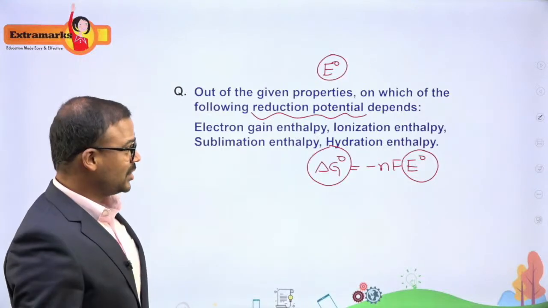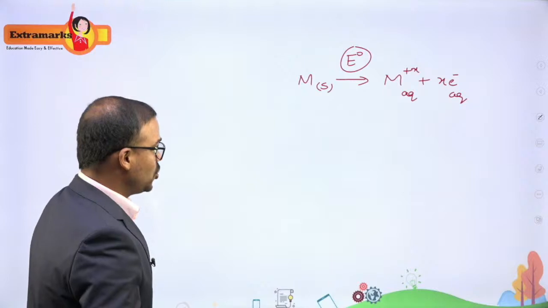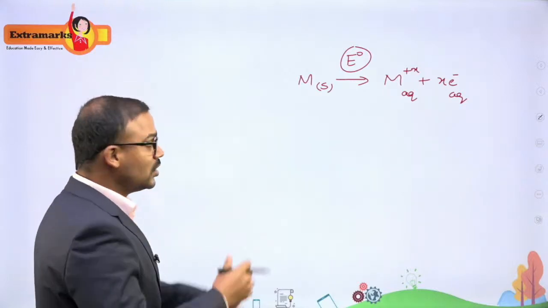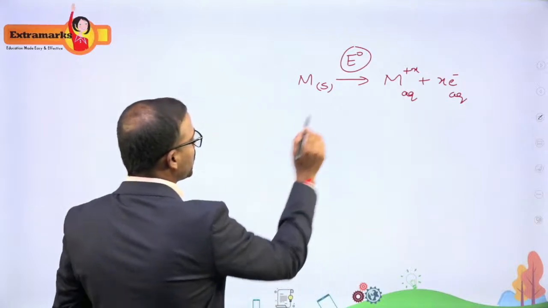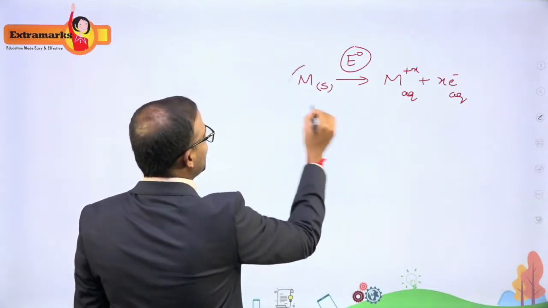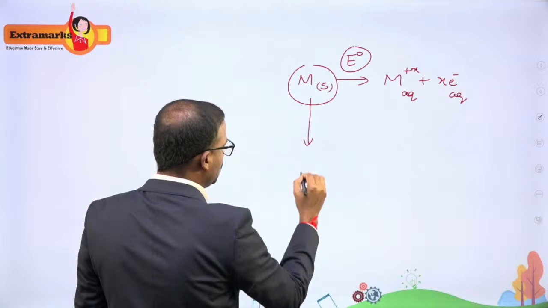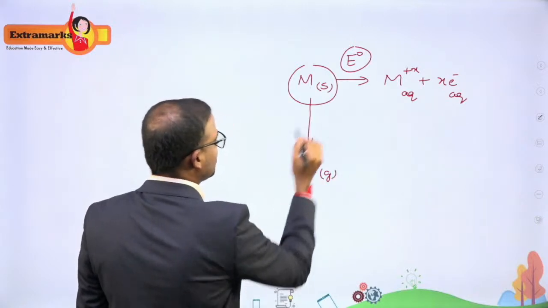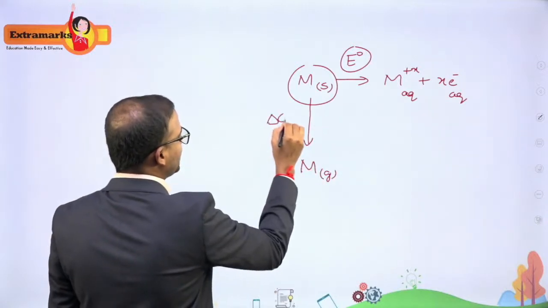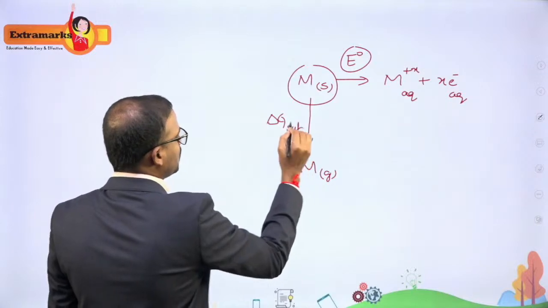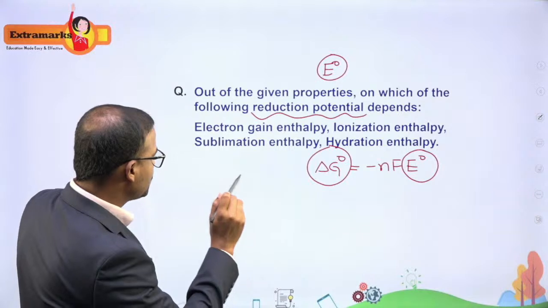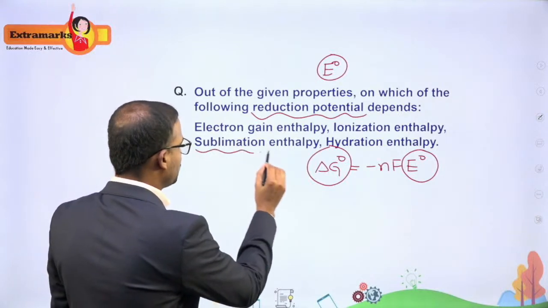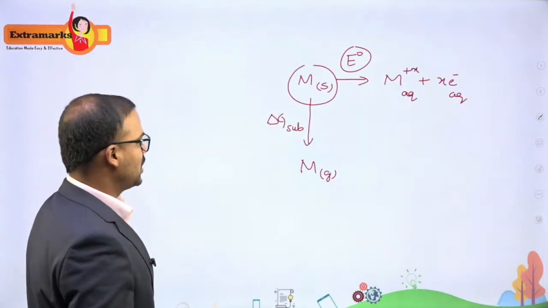And how do you find delta G naught now? To find out delta G naught, it is a sum of all the processes which are happening during the conversion, okay? So here, this solid has to be first converted into a gaseous atom, nothing but sublimation. So you will be getting delta G sublimation. So I need to take the help of sublimation enthalpy. Where is sublimation enthalpy? Here.